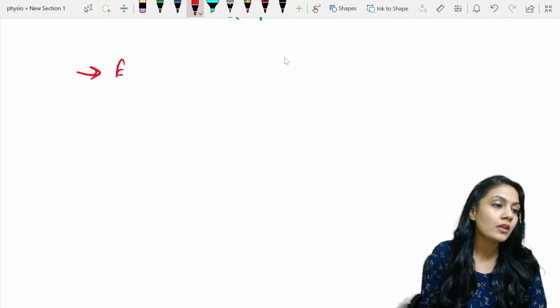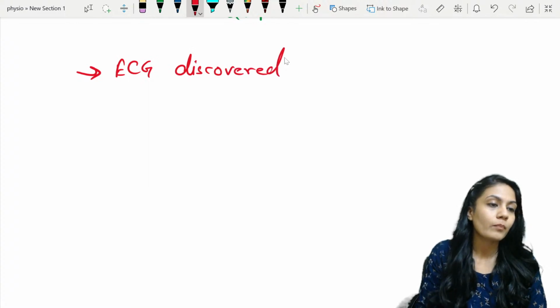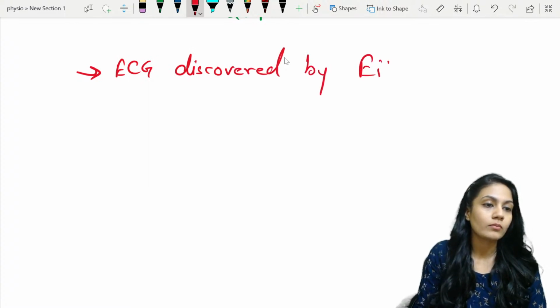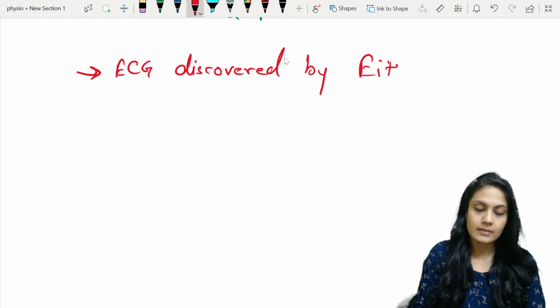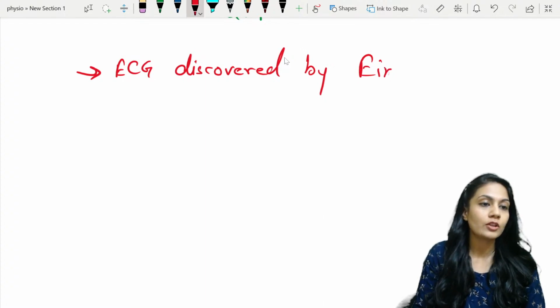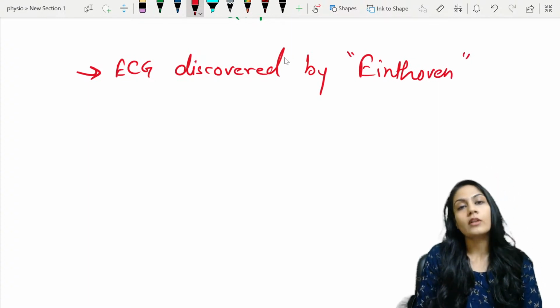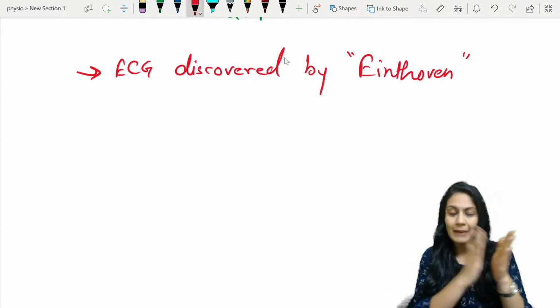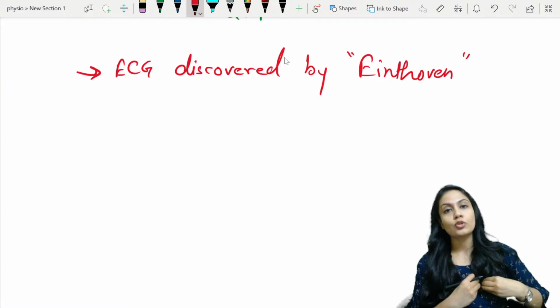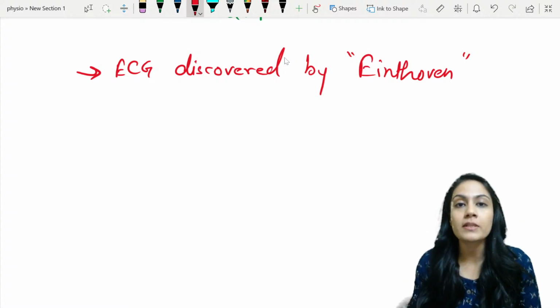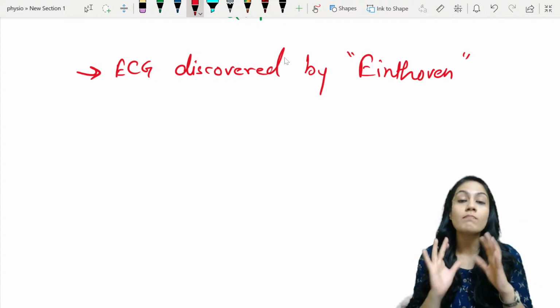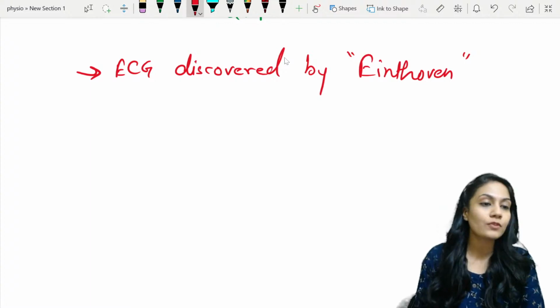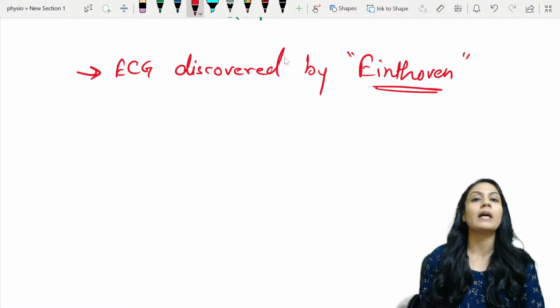The ECG was discovered by Einthoven, a scientist who contributed a lot. He gave us the ECG. We do not have to do any intervention. We just apply a gel and an electrode, and we get a graphical representation which can help us diagnose many things. So remember that it was discovered by Einthoven.